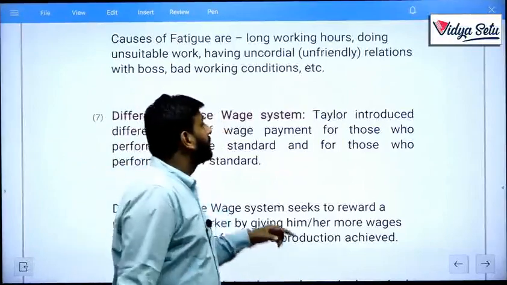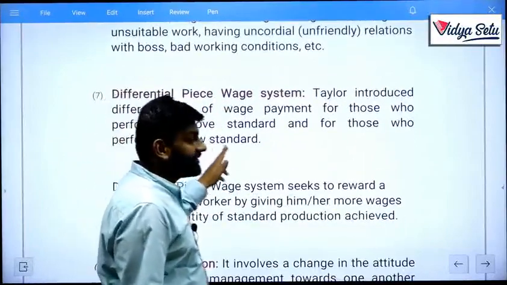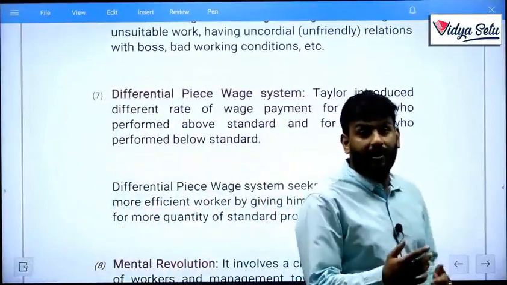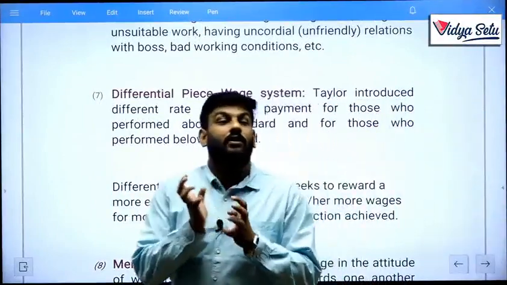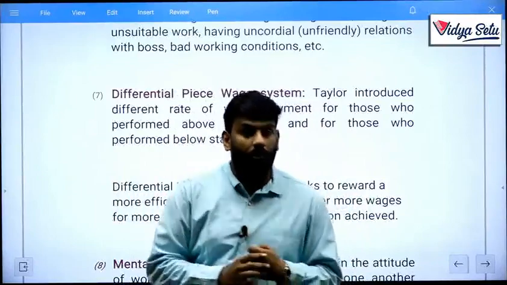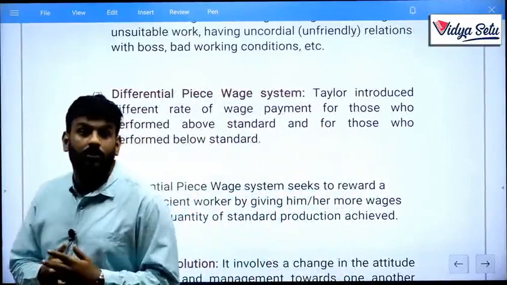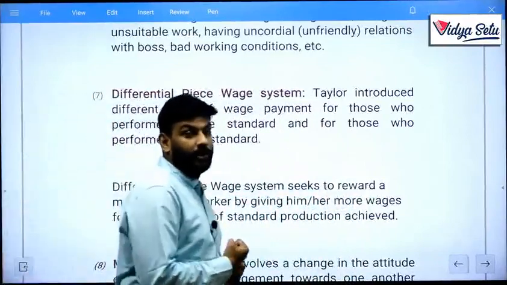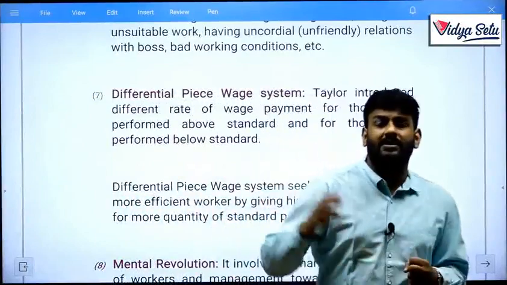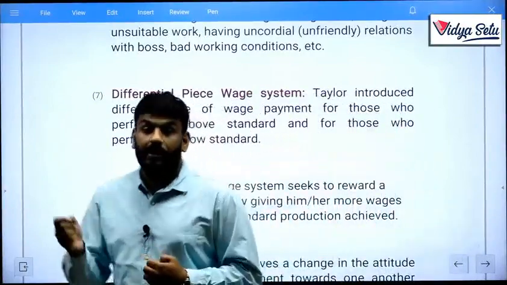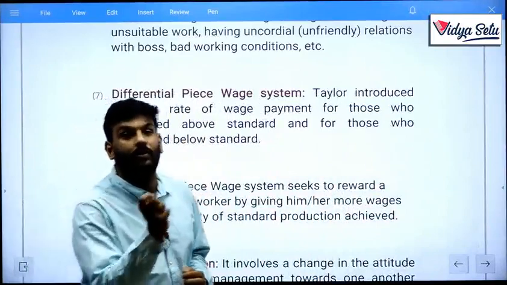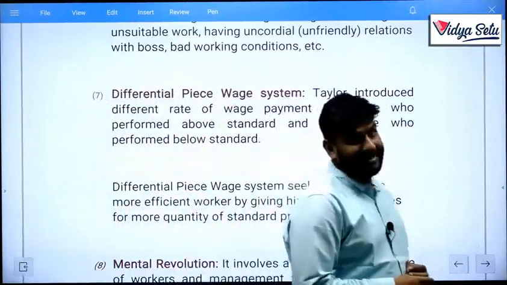Bad working conditions, as I said, your environment or your colleagues: you are not supported by colleagues, and the ambience of your organization is not suited to you, the environment is not comfortable to you. So it all hits our mind, and it gives us tiredness, and due to this tiredness we are unable to complete our product on time.